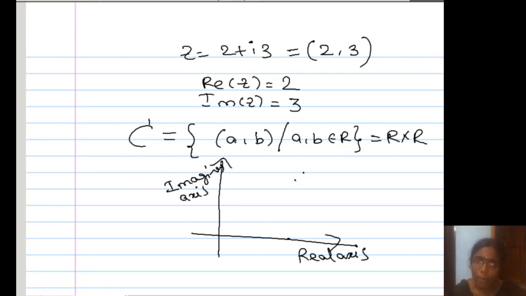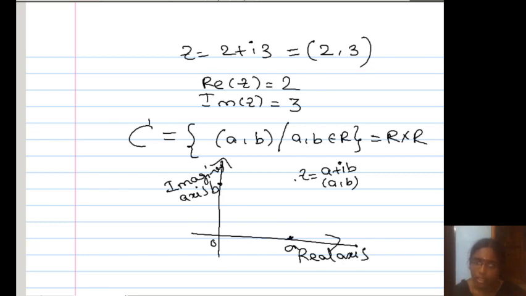So any complex number Z equals a plus ib can also be represented as the ordered pair (a, b). A is the real part, B is the imaginary part. The real part is on the real axis. Suppose here the point is the origin, here the point is a, and here the point is b.